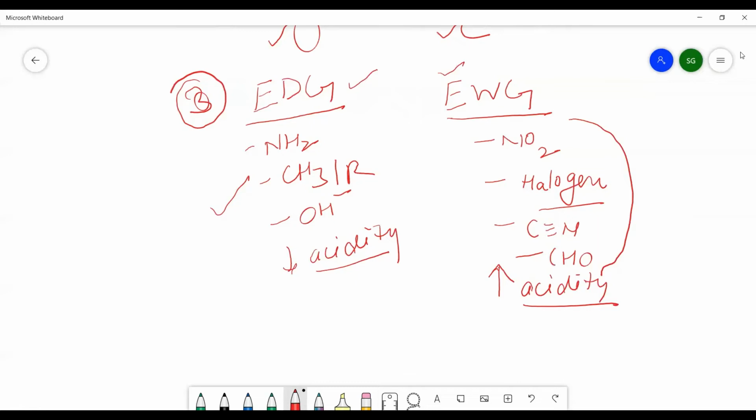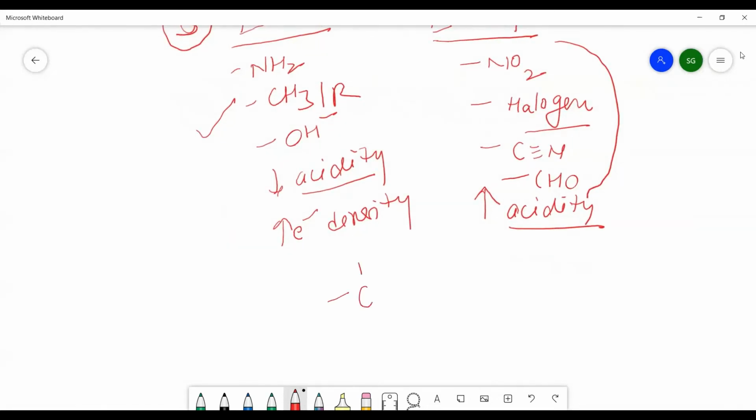It is because electron donating groups will increase the electron density around the carboxyl carbon. If a group like this is present, the electron donating group will increase the electron density around the carbon atom, and because of that reason, the release of H positive ion will become difficult.